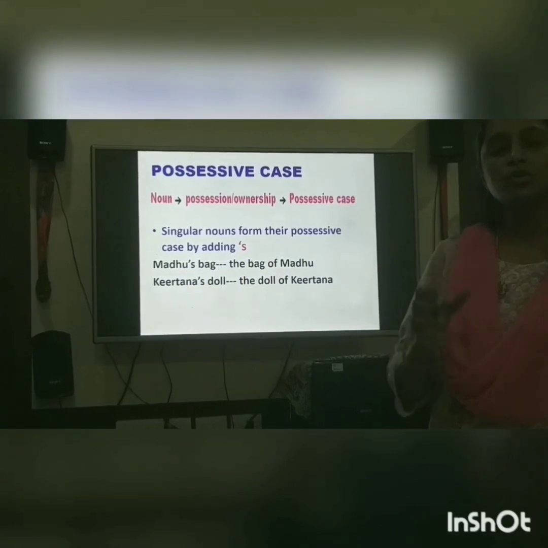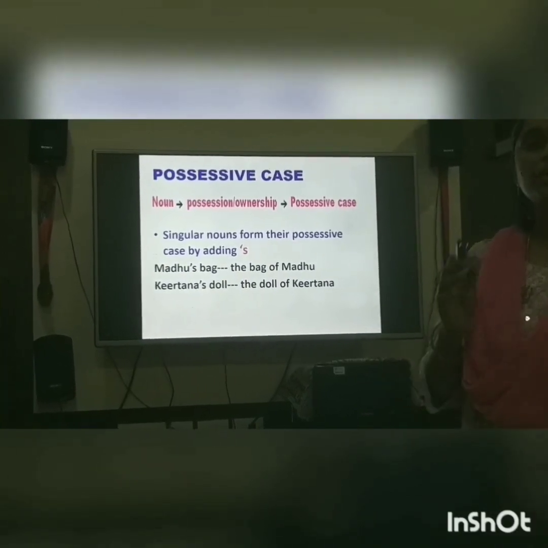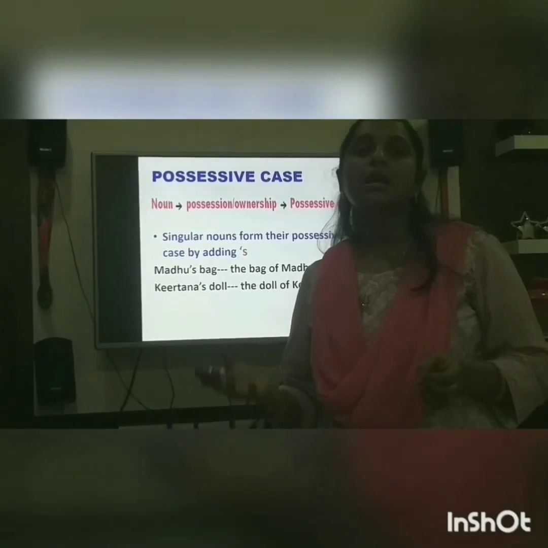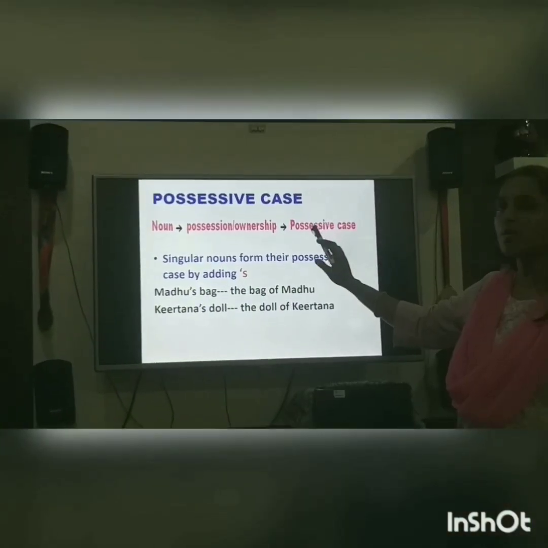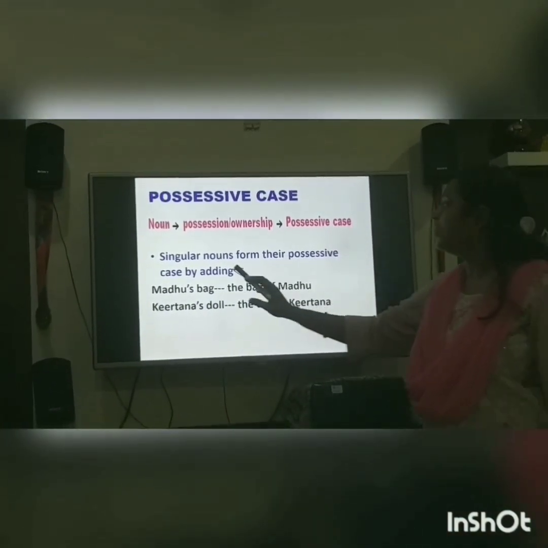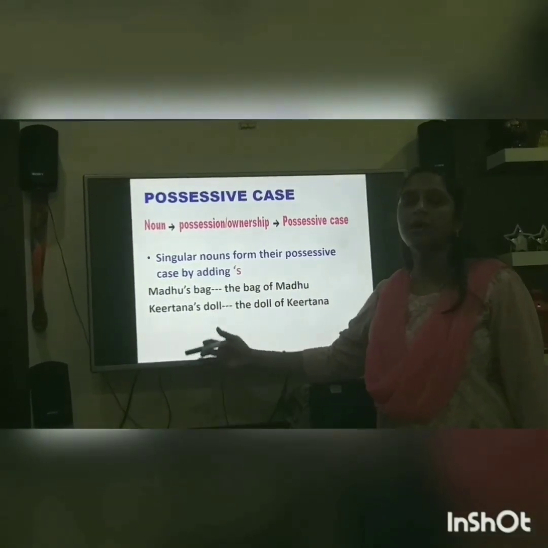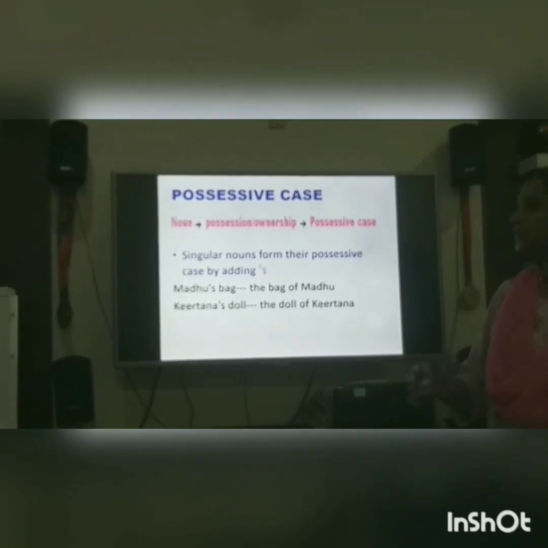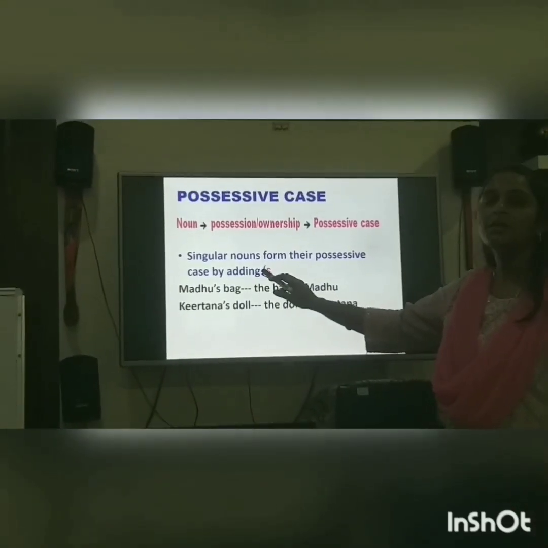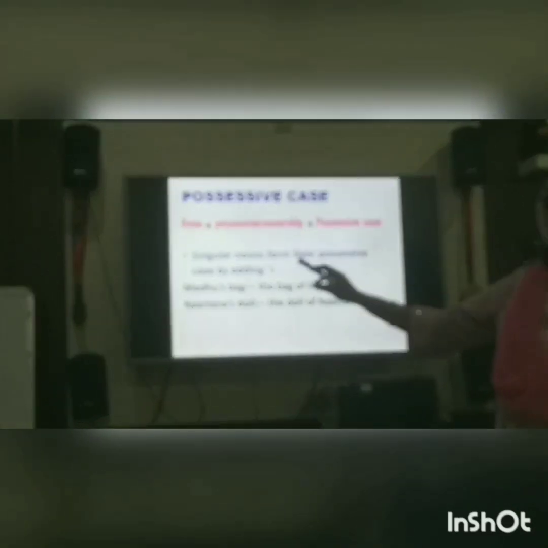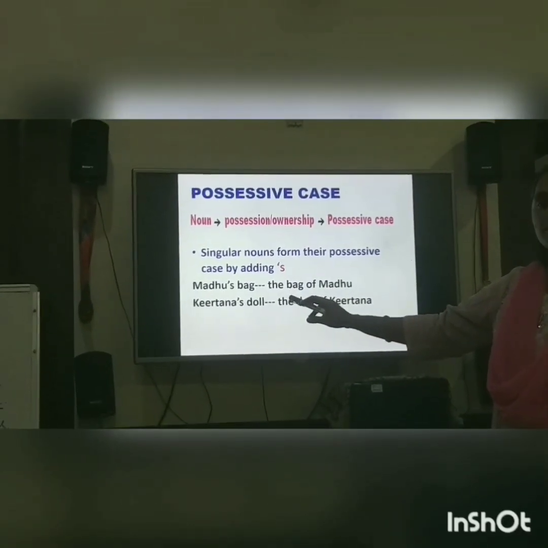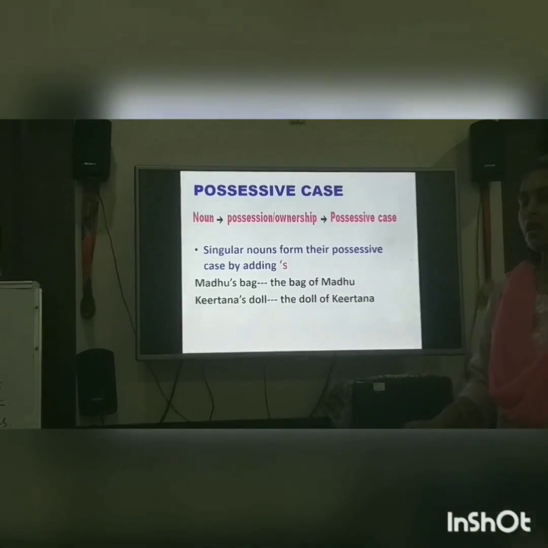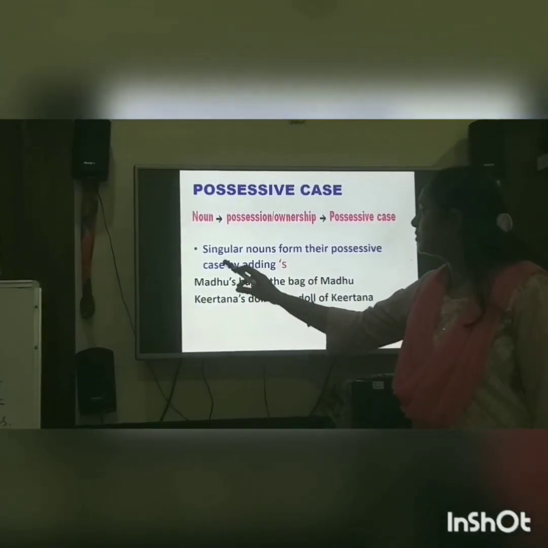When a noun shows some ownership, some belongingness to an object, it takes the possessive case. Under this, there are some rules to be followed, and it always comes with an apostrophe. Now see this first one.